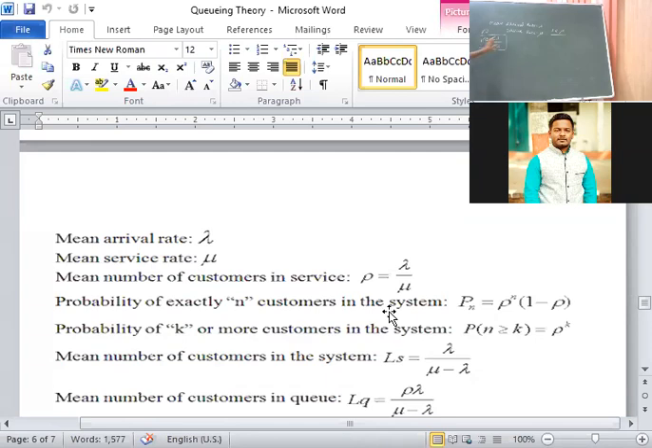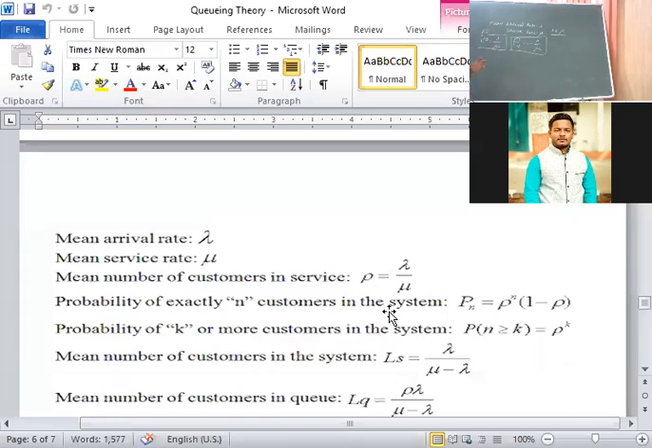The second one, okay. There are no customers in the queue. That means there is no one in the system. The server is idle. That means no customers at the system, zero customers at the system. The formula is 1 minus lambda upon mu. Among these two, any one will come in the final examination. Either this or this, but not both.